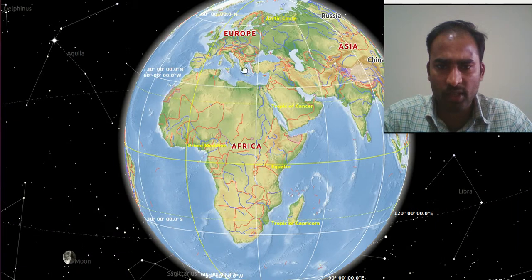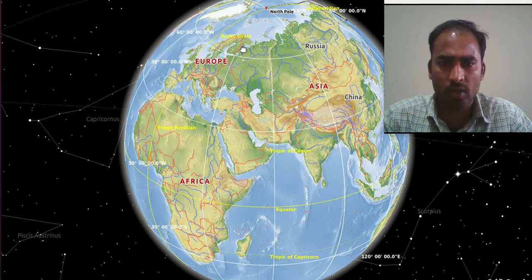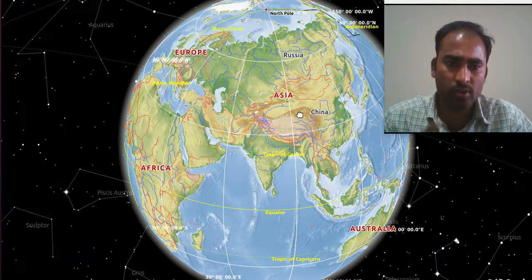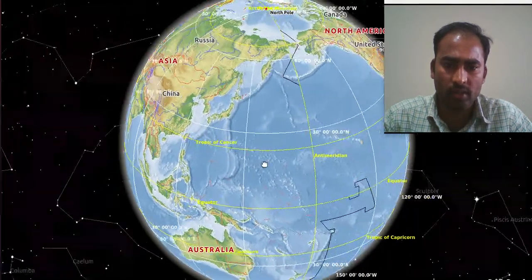Now the longitude. We have this meridian circle, and we have these vertical lines which are parallel to this meridian circle. The distance between these meridians is equal, and the distance between the meridians will decrease when it goes towards the pole. If this goes towards the pole, then the distance between the two meridian circles is going to decrease. These are the longitude lines. The vertical lines are the longitude lines.